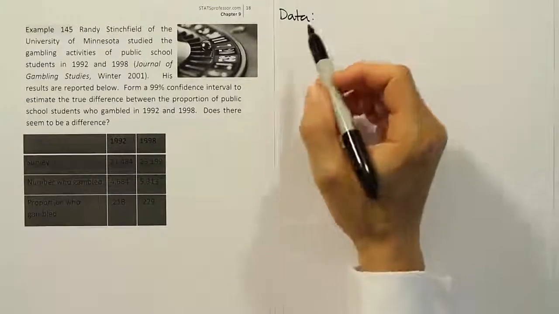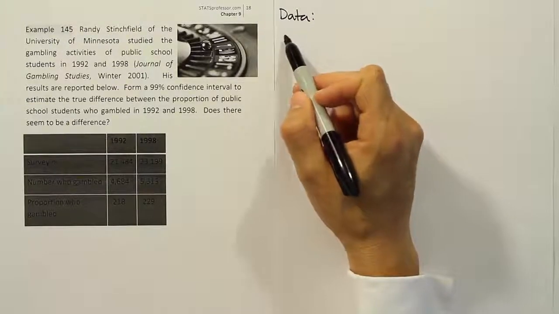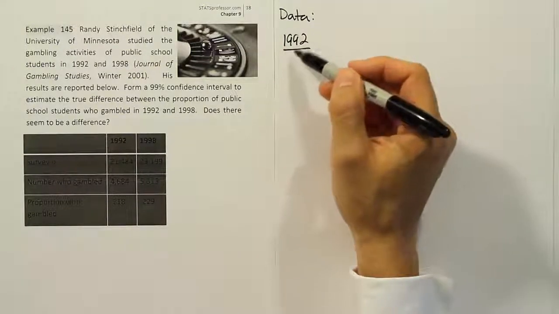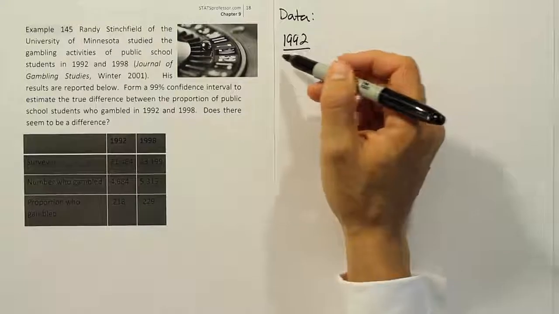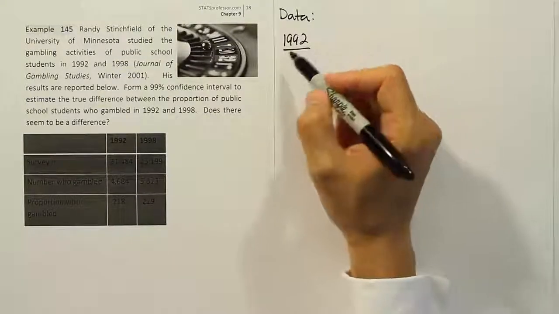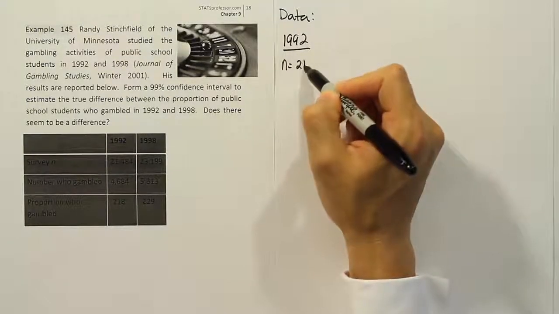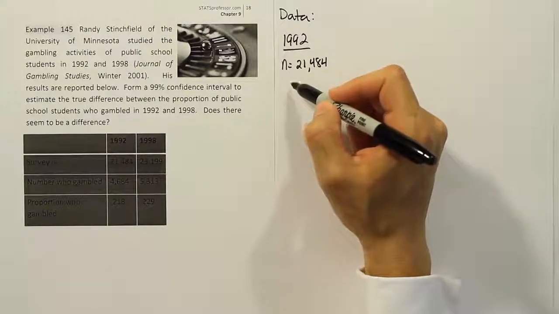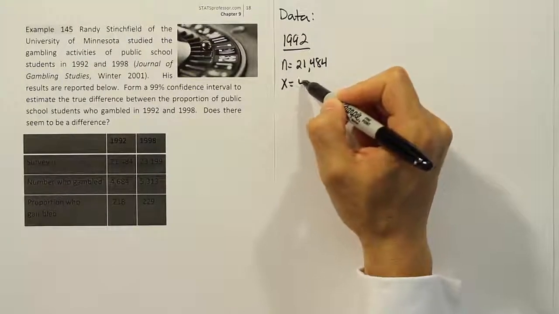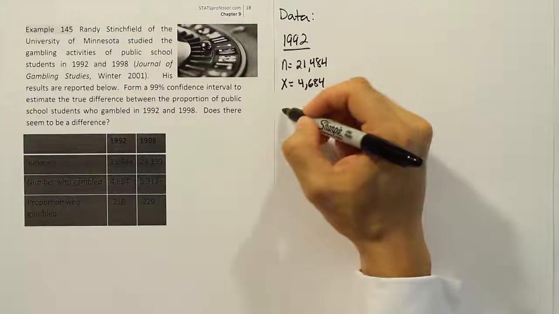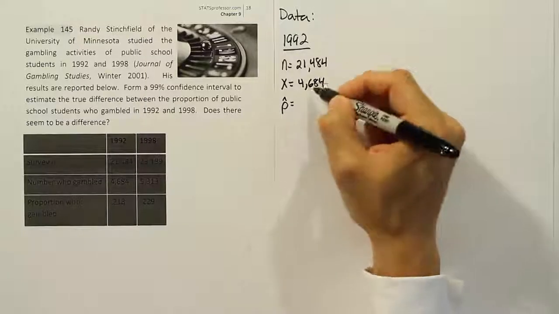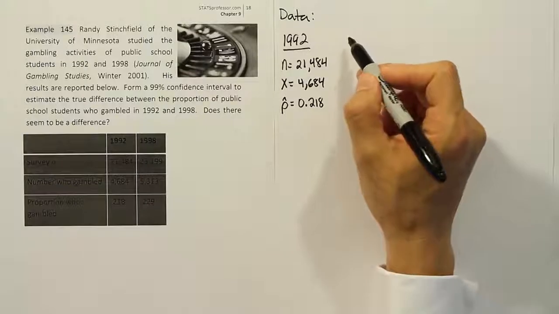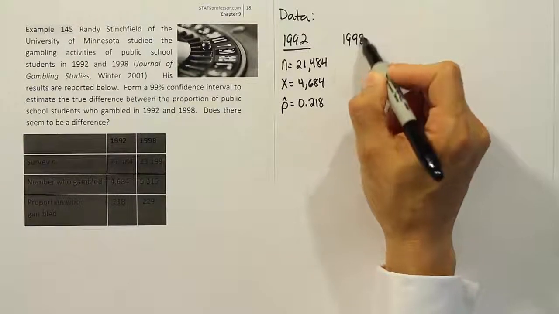The data in this study is going to be, first, we'll use 1992 first because the problem gives it to us first, but even if it didn't, it doesn't really matter. We could do it either way. We're just going to use that as our convention this time around. The sample size is 21,484 for that group. And the number of people who gambled out of that group, the X value, is 4,684. That leads to a sample proportion, when you divide these 2 numbers, of 0.218.